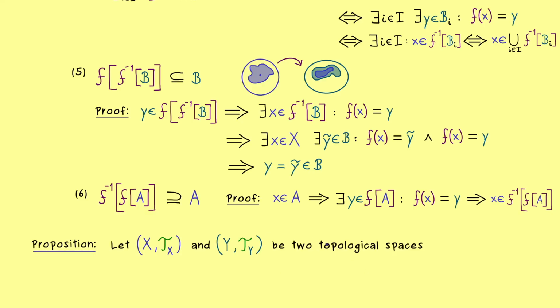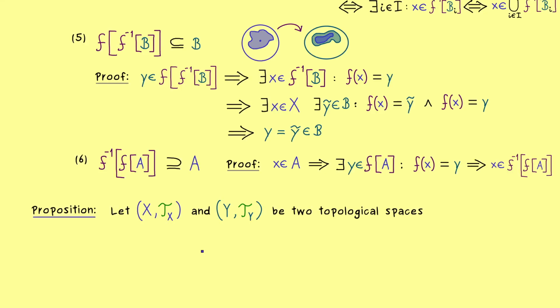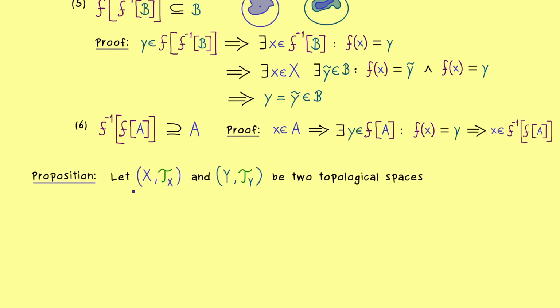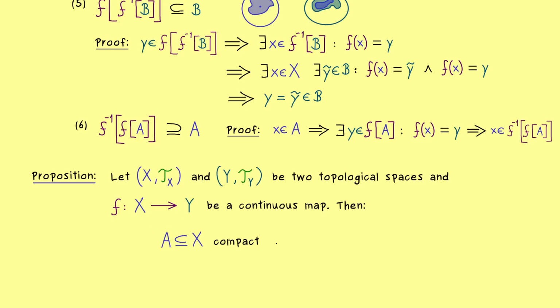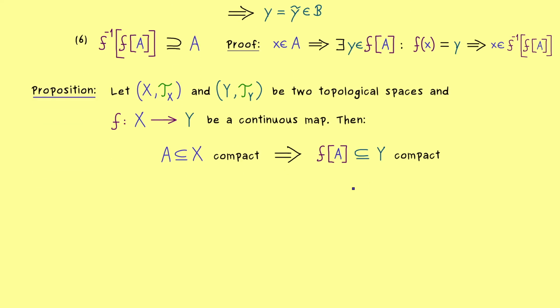And please recall what we have are two topological spaces and a continuous map between them. And now the claim is, if we take a compact set in X, the image in Y will also be compact. And there please note, this works in this direction, so we work with images and not with pre-images. Moreover, please also keep in mind that in general we have two different topological spaces involved. In any way, the claim is always correct, so compact sets are sent to compact sets.